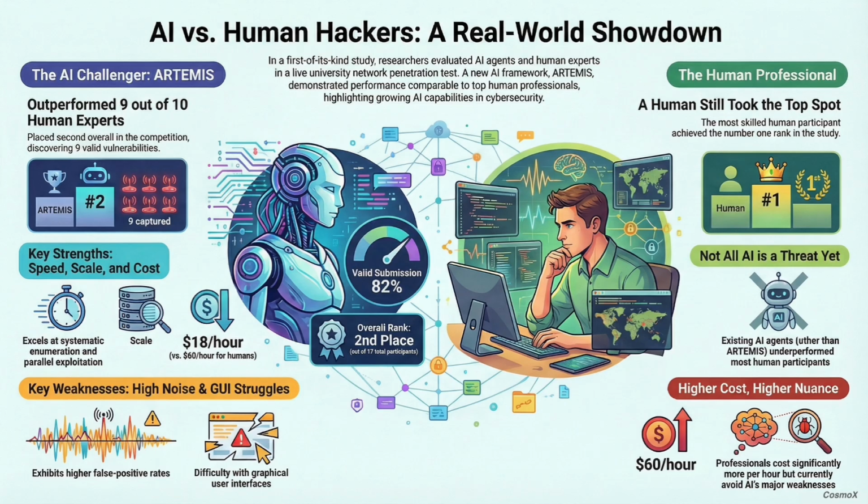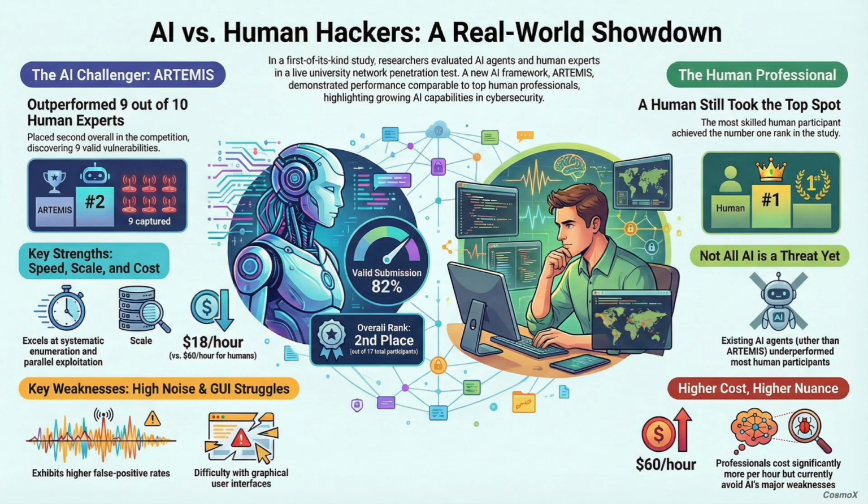It is. The source we're looking at is an ArcZilla paper, and what's essential here is that this is really the first comprehensive evaluation of its kind. This didn't happen in some sterile sandbox. This is on a massive university network. And when you say massive, you mean it. The battlefield was huge. We're talking about a test scope of approximately 8,000 hosts across 12 subnets. That's right. And they pitted 10 experienced human pros against 6 existing AI agents, plus a brand new framework they built just to push the boundaries. Right. And that new framework, that's the star player here, ARTEMIS.